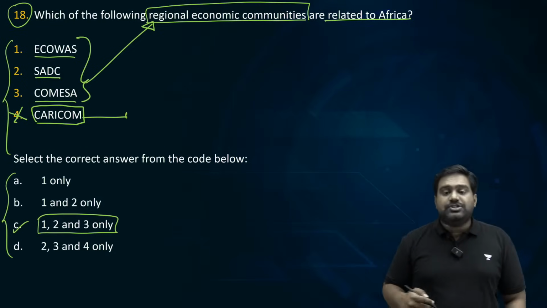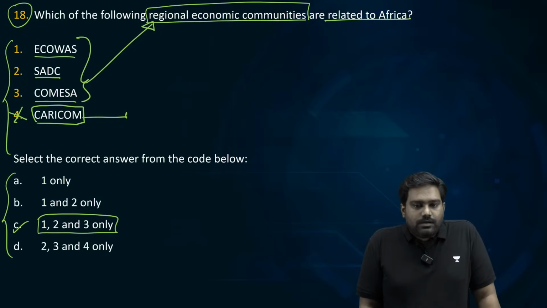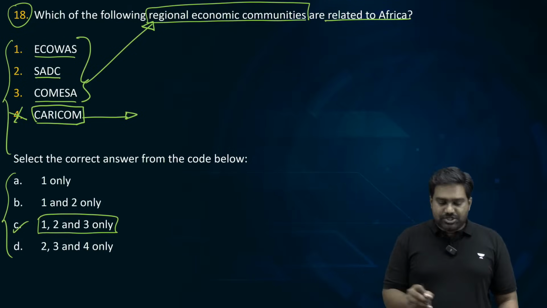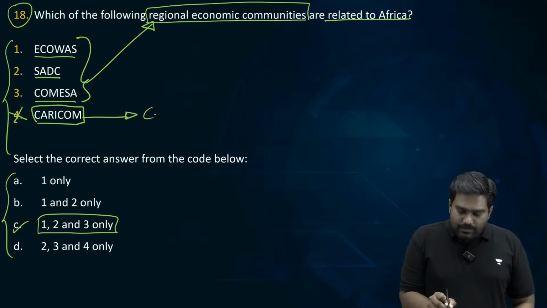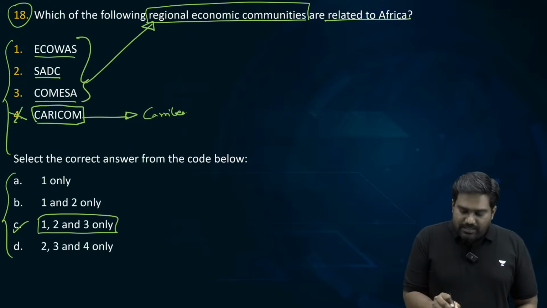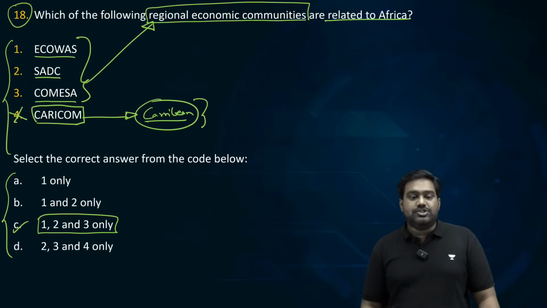CARICOM is related to which region, if not Africa? Latin America. Okay, can you be more specific? Can you be a little more specific? The Caribbean region. Very good. CARICOM is an economic community of the Caribbean region, in the Latin America region.